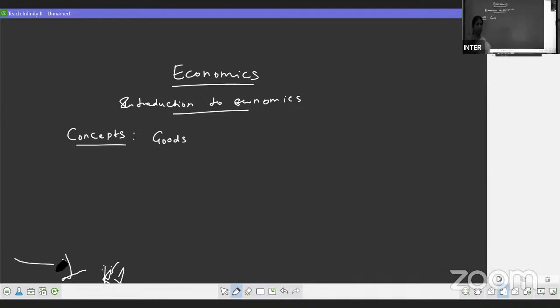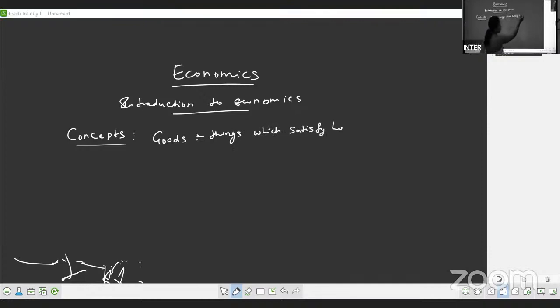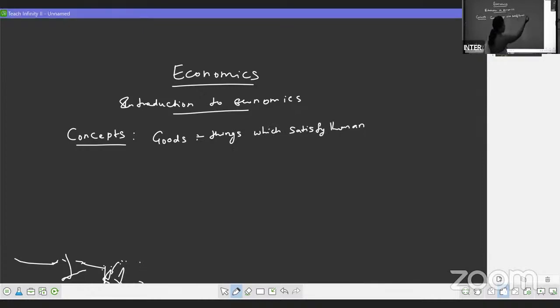Generally, when we say goods, what are goods? Goods are the things which will satisfy human wants. So, in economics, we are going to study how human wants are satisfied with limited resources. So, first we are going to discuss what are goods. Goods are the things which satisfy human wants.